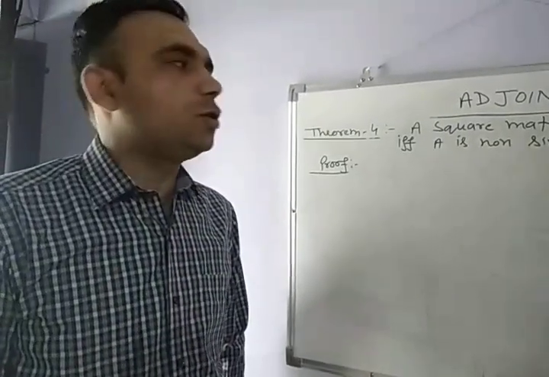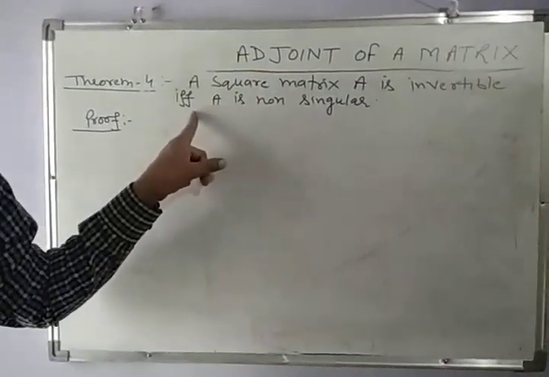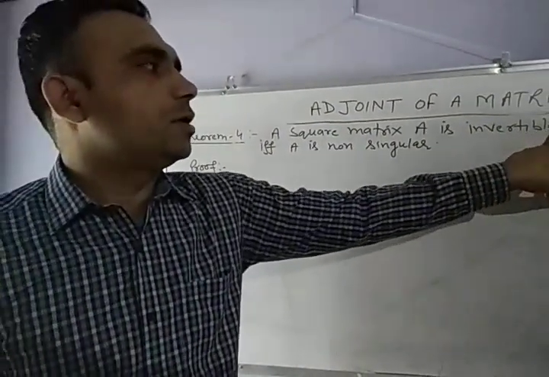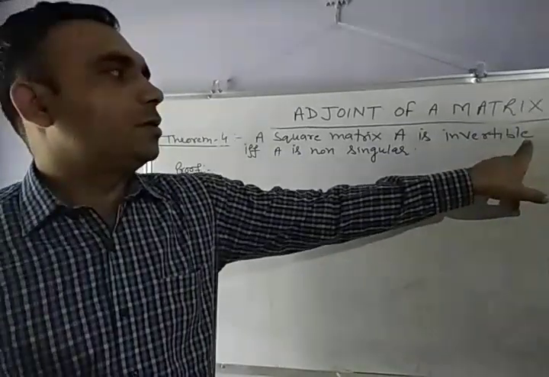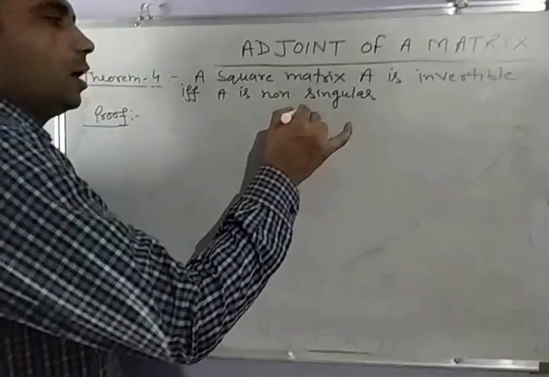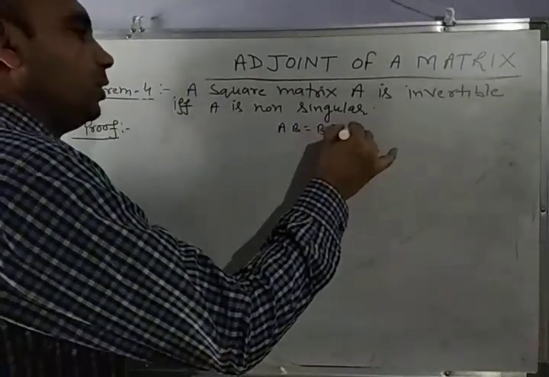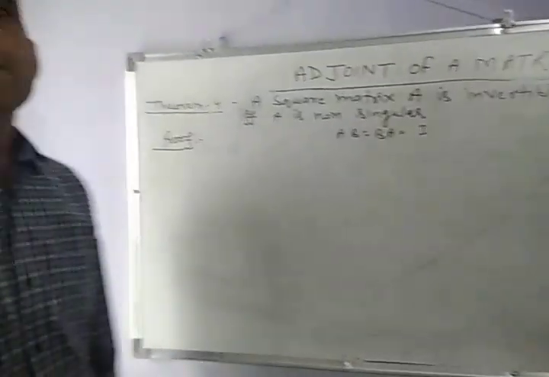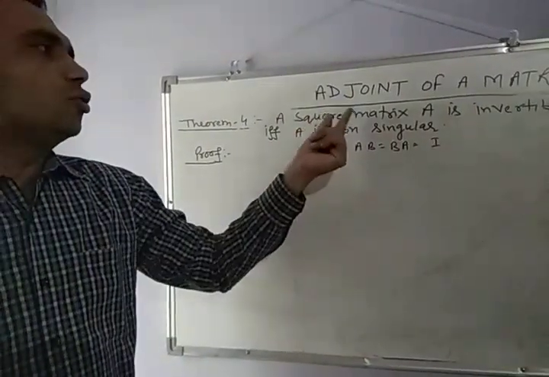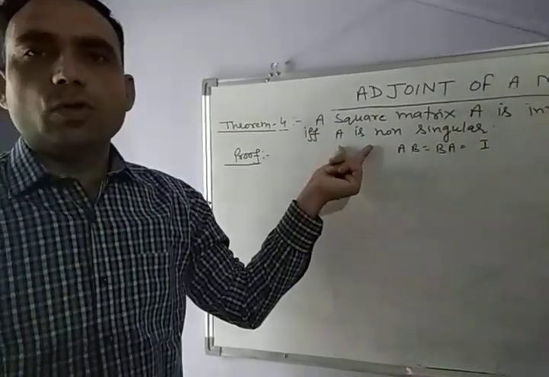The next important theorem: a square matrix A is invertible if and only if A is non-singular. You have read about invertible matrices in elementary operations. A matrix A is called invertible if there exists a matrix B such that AB is equal to BA is equal to I. Then the matrix is called an invertible matrix. Here we will prove that a square matrix is invertible only if determinant of A is not equal to 0.